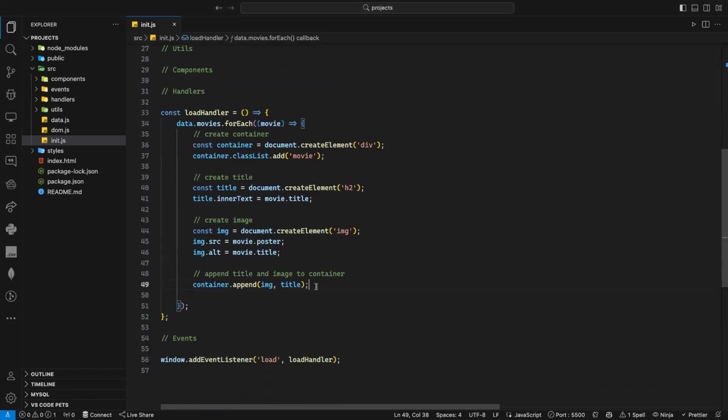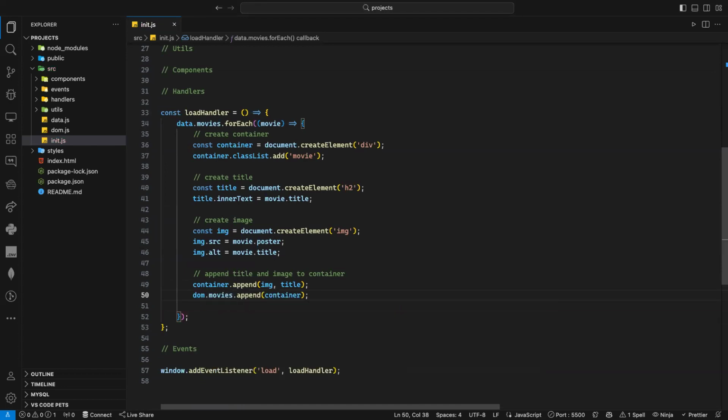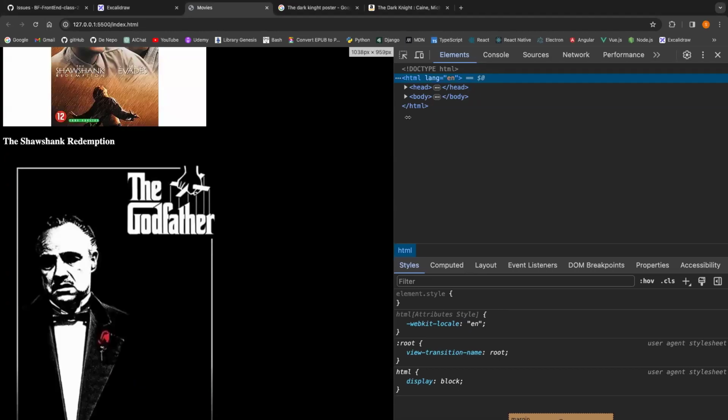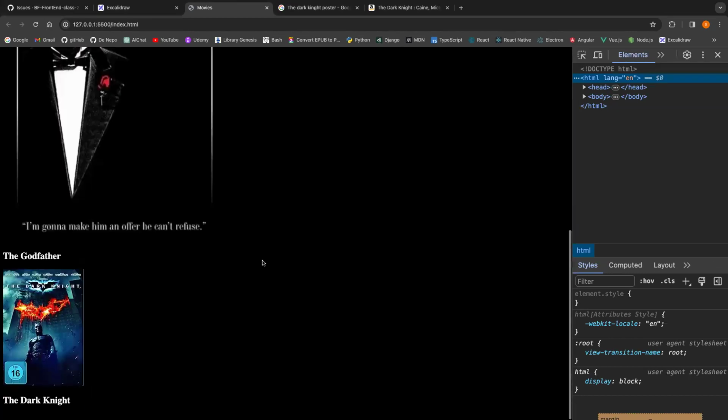So here, what I want to do here, after I create the movie, I need to add it to the parent, which will be dom.movies.append container. Voila. And now if I go, voila. And that's how we do a project. Now here, it doesn't matter.